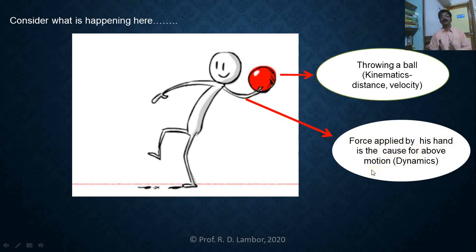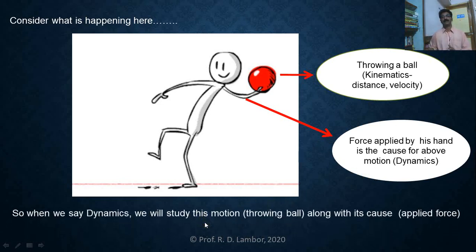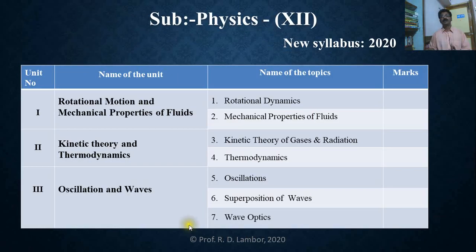So motion by considering the cause, dynamics. Motion without considering the cause is the kinematics. So when we say dynamics, we will study the motion, that means throwing ball, along with its causes, that means applied force. So this clears you the difference between kinematics and dynamics.